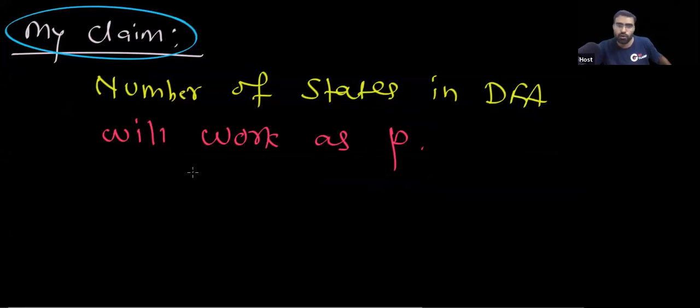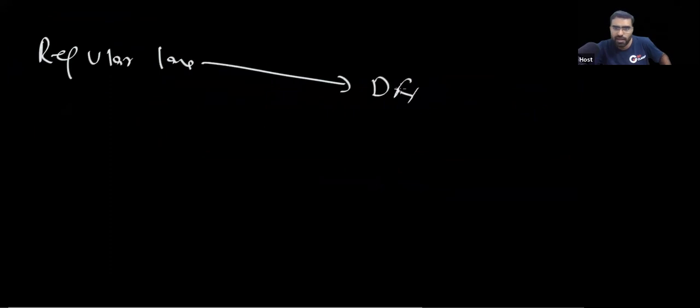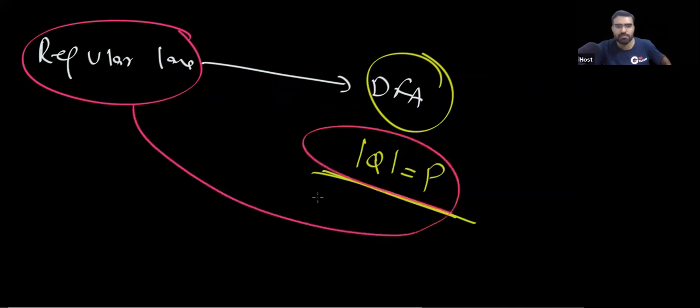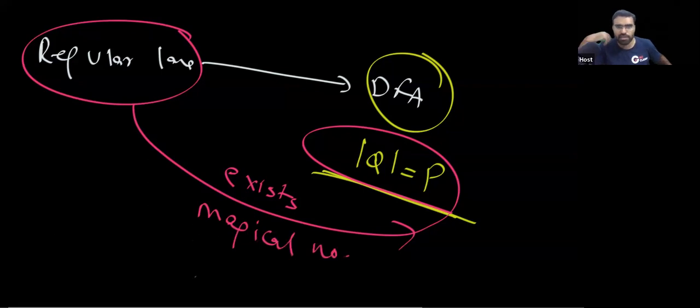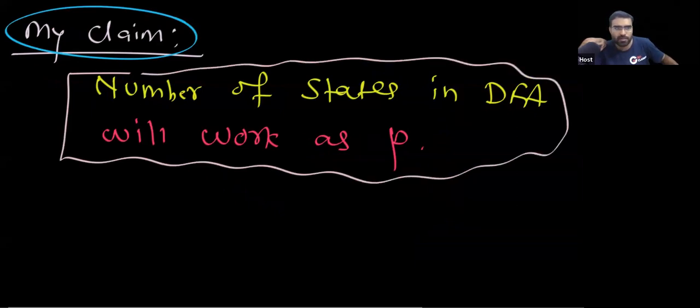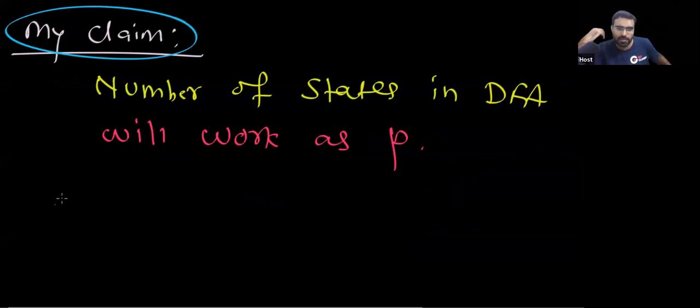Yes, because for every regular language you can create a DFA, and in this DFA the number of states will work as P. So for this regular language there exists a magical number P. Is this point clear? All I need to do is prove that the number of states will work as P.